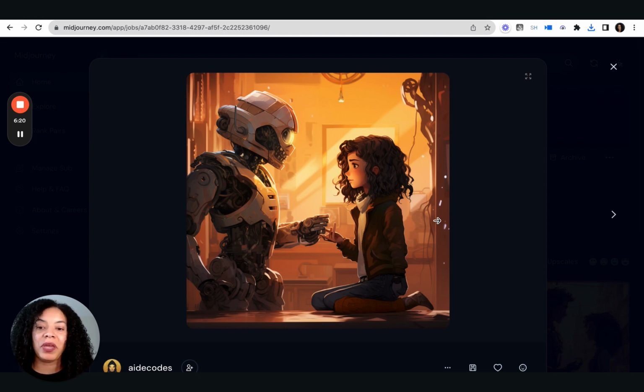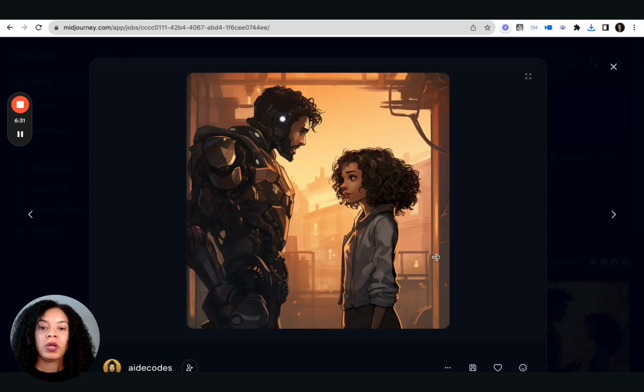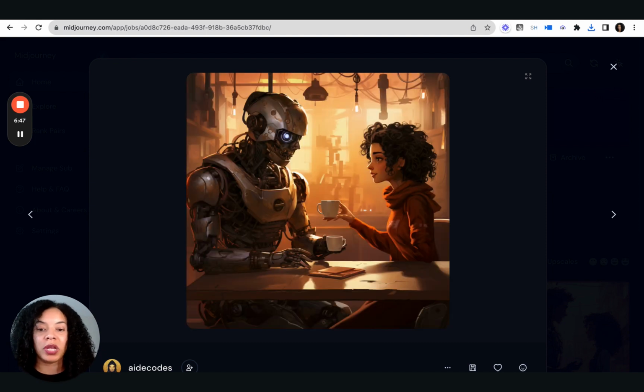I like the Midjourney ones better only because of the realism. You see the robot, you see the inner workings, you see the girl. Even though she's animated, she looks more like an actual character that you can get along with. Same thing here, this cyberpunk, I really like this character. If I were to play around with it more, I would do more prompts to enhance his character as well as hers. They hit the prompt to a T, minus that I'm still missing the colors that I got from the ones on Ideogram.